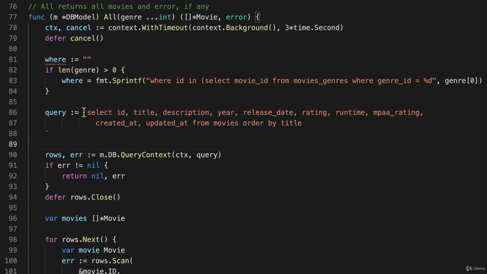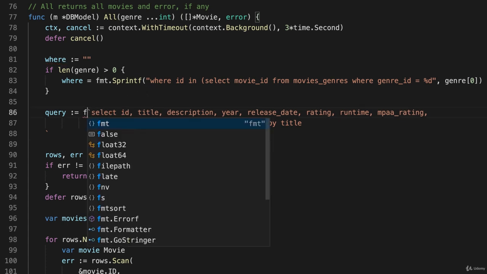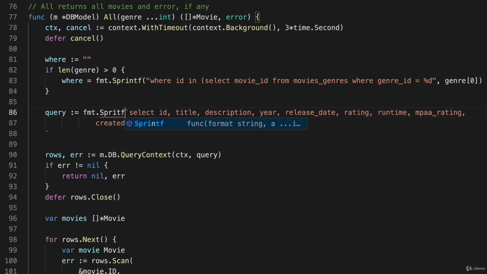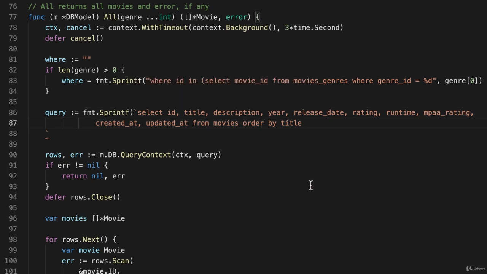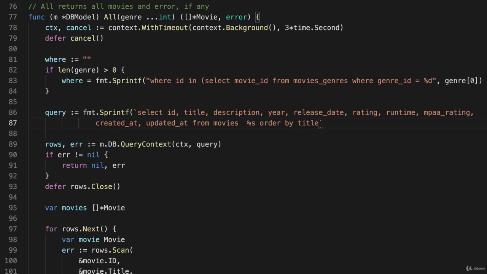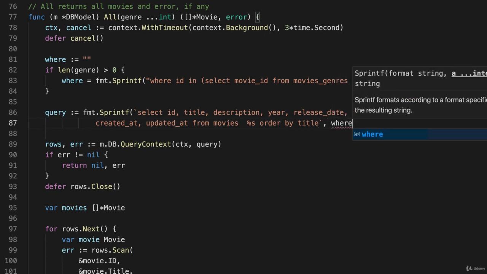And then I just modify my main query to say format.sprintf. And just here, after from movies, I put a string placeholder. And then I'll move this up to the previous line so it's not quite so ugly. And put comma where.